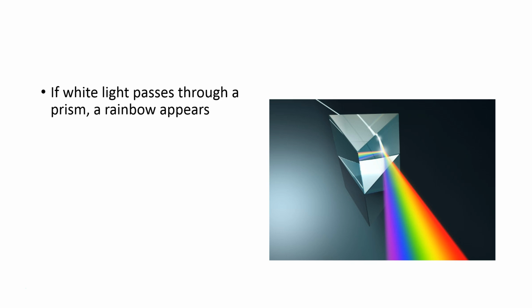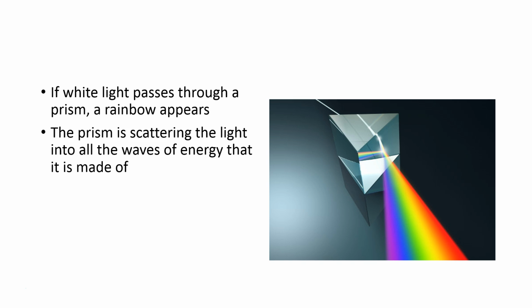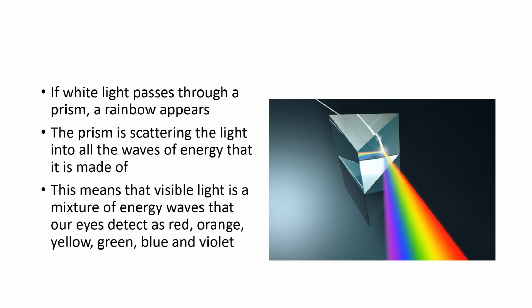Now, light is a form of energy, right? It's a wave of energy. And if light passes through a prism, a rainbow appears. The prism is scattering the light into all of the waves of energy that the white light is made of. This means that visible light is a mixture of different energy waves that our eyes detect as red, orange, yellow, blue, green, or violet.